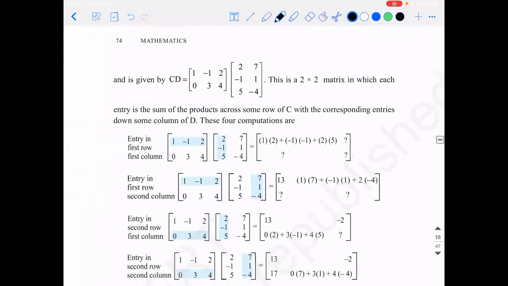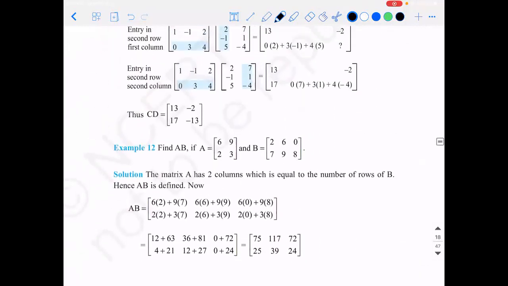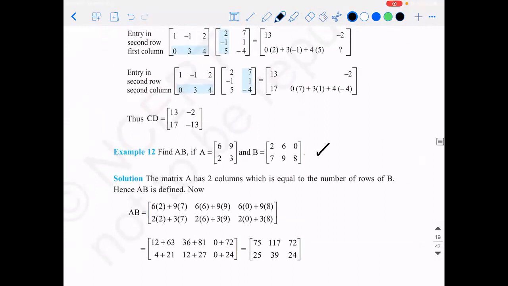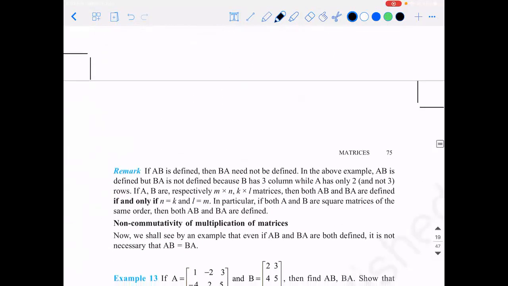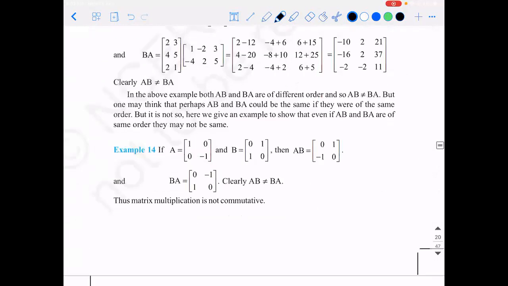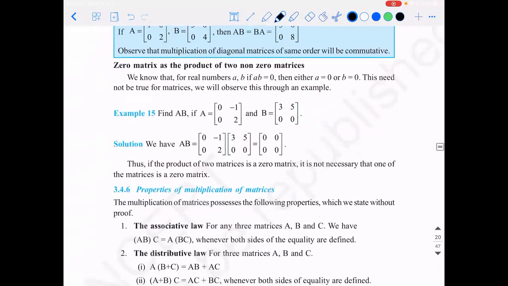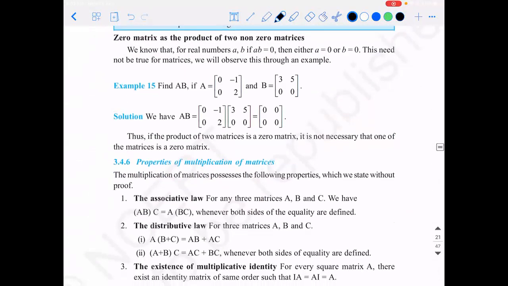I hope it was useful. You can try the other problems, just try them out from an exam point of view. If there is any doubt, you can reach out to me. Then we will look at certain properties in the next class, and we'll go to the inverse. Then you have transpose, skew symmetric, and symmetric. Then we have the inverse. But we are done with this chapter. So you can just go through it. If there is any doubt, reach out to me. I'll see you all in the next class.